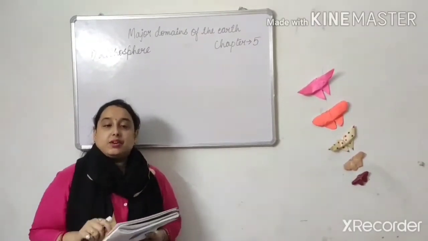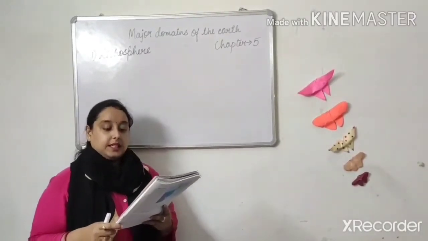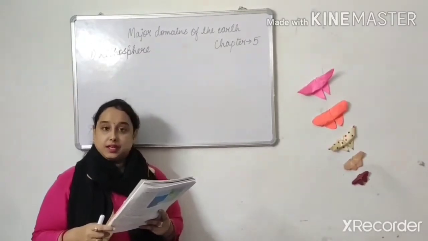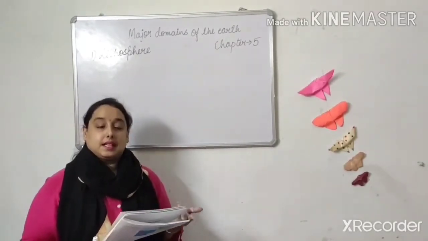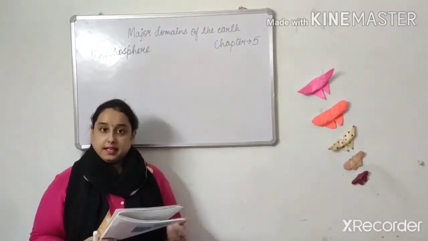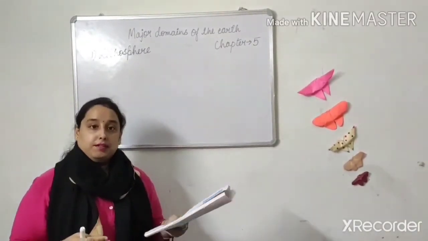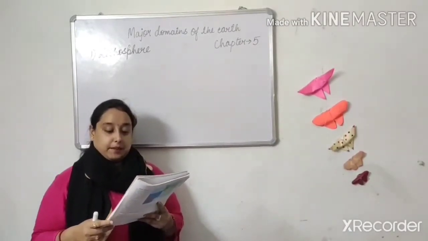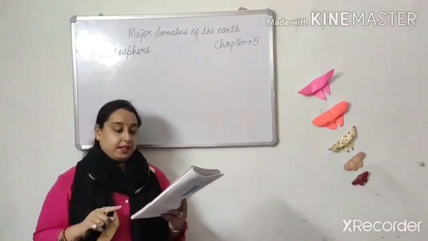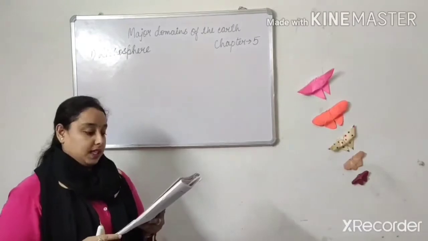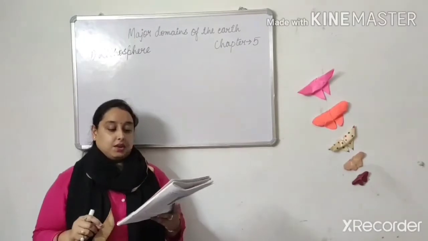Where is the Asia continent? Asia continent किससे lie करता है? In the eastern hemisphere. The Tropic of Cancer passes through this continent. In the previous chapter you have learned about the Tropic of Cancer, Tropic of Capricorn, right? So that continent passes through which? Tropic of Cancer. Asia is separated from Europe by the Ural mountain on the west. Means Asia is separated from Europe by the Ural mountain on the west. The combined landmass of Europe and Asia is called Eurasia.